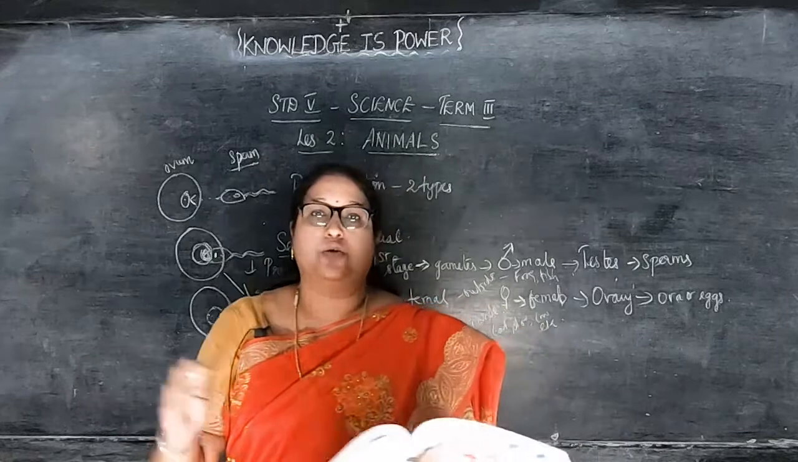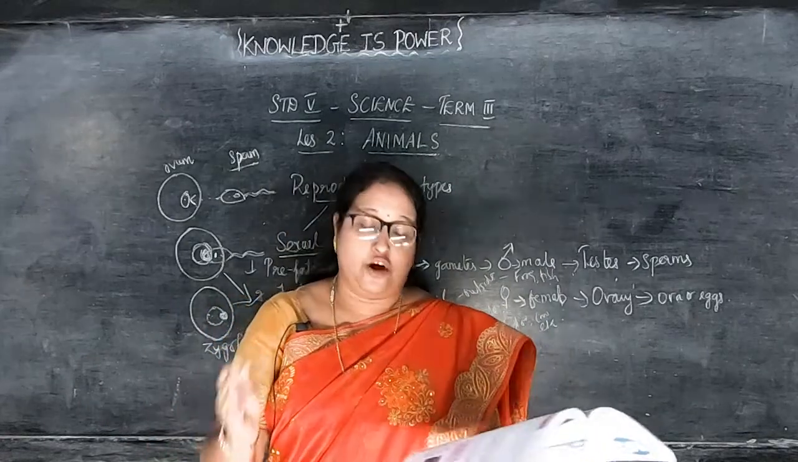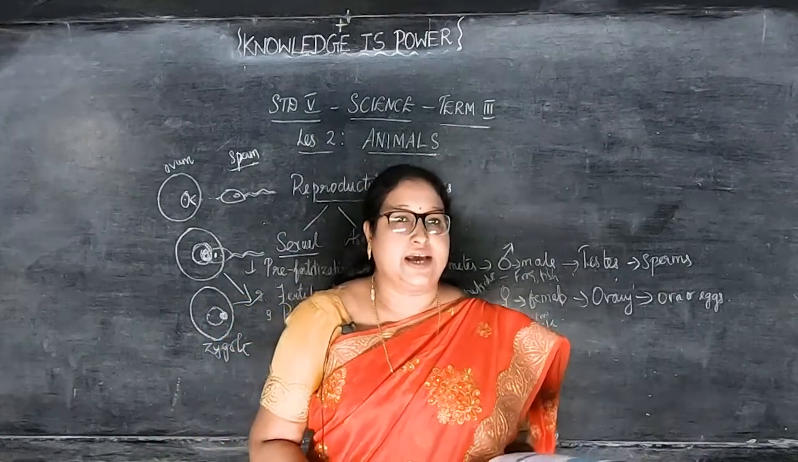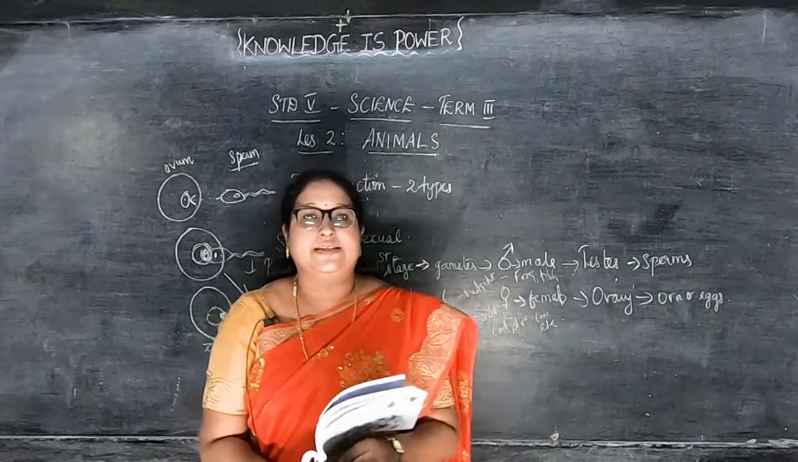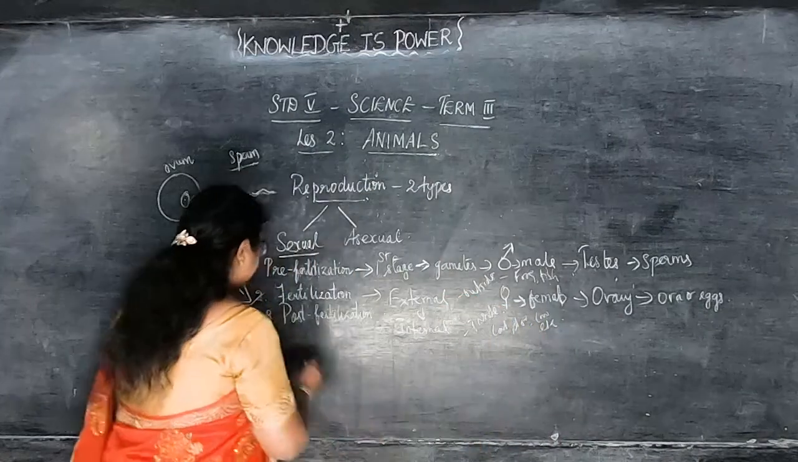Separate ஆயிட்டு என்ன ஆகும், தனித்தனியாக ஒவ்வொரு full பாடியாக ஃபார்ம் ஆகும். And this structure is known as embryo. That structure is called as an embryo. What is called as embryo?